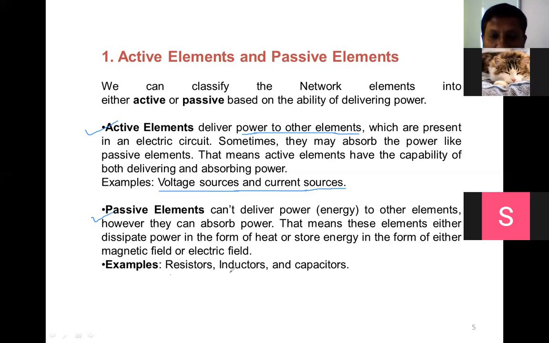So examples are resistor, inductor, capacitor. So these are the definitions, the functions played by these elements, and the examples of these elements are given in the first point. So any questions from this point? Everyone understood now the difference between active elements and passive elements.